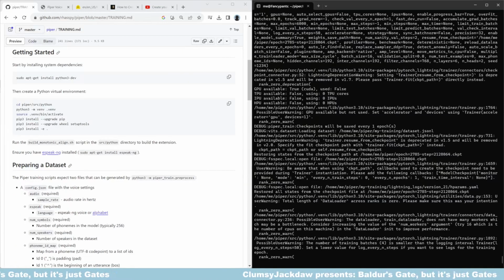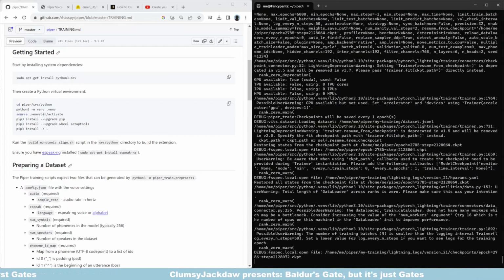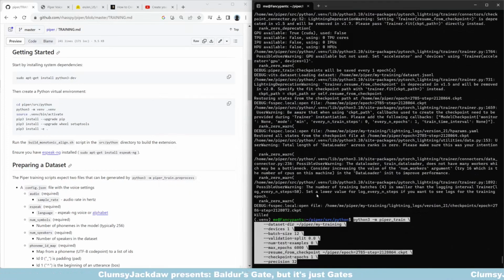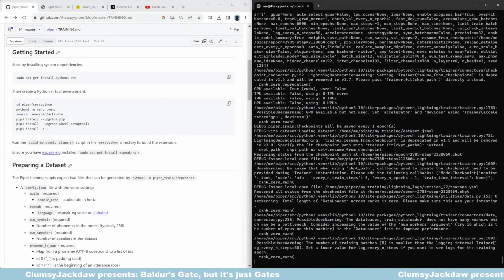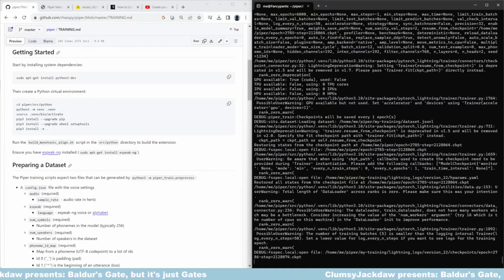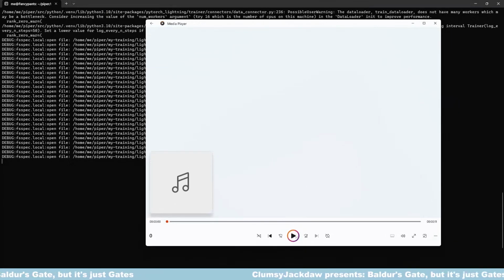From there we just follow the steps in the tutorials by Sam and Thorsten Voice and wait. Fine-tuning is not an exact science, so we need to listen to some test sentences produced by the model every once in a while to figure out if it is done training yet. After training for 17 epochs, the model already started to sound a bit like Gates.